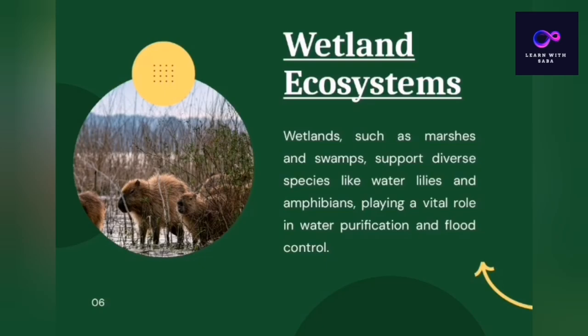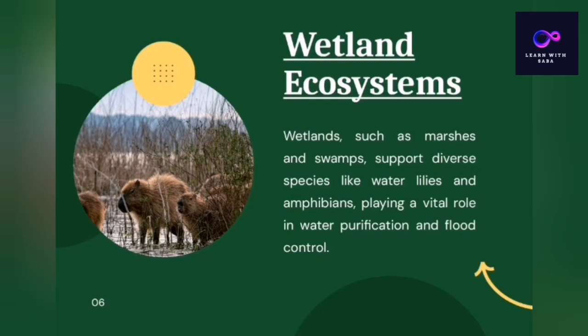Next is the wetland ecosystem. Wetland ecosystems such as marshes and swamps support diverse species like water lilies, and the amphibians play a vital role in water purification and flood control. Wetlands are lands that have water and marshy places.